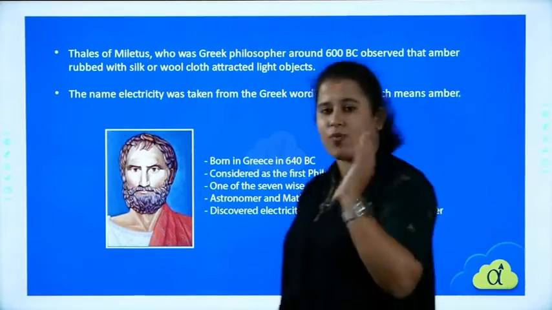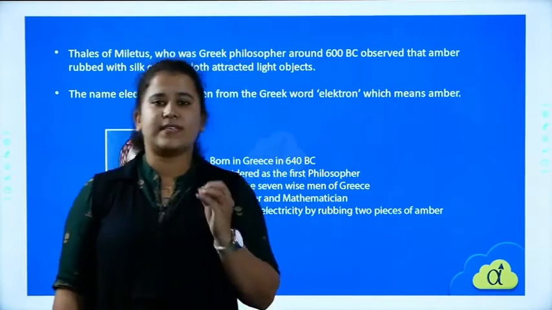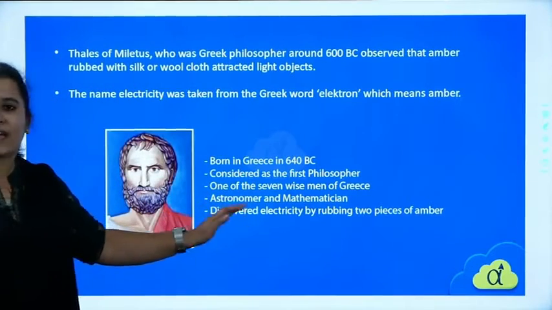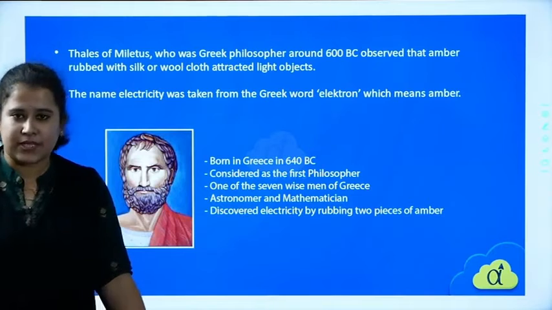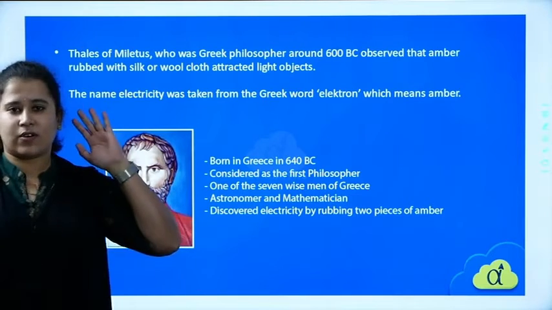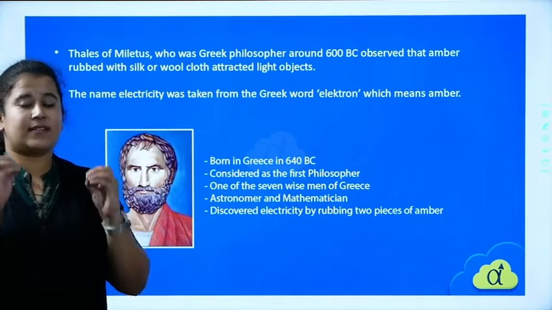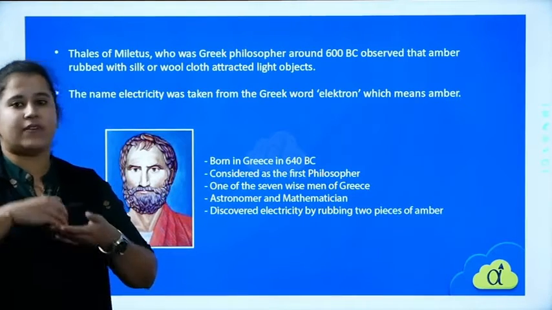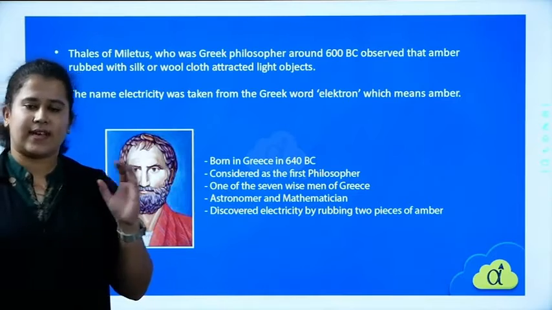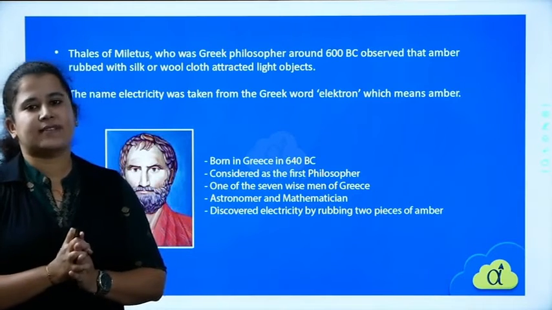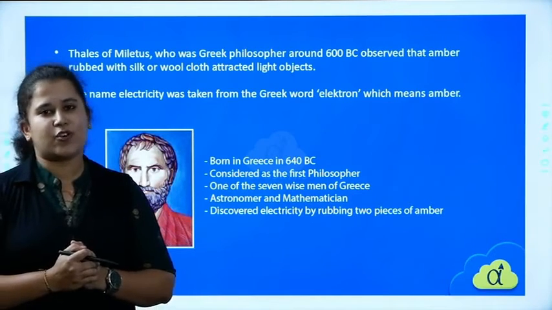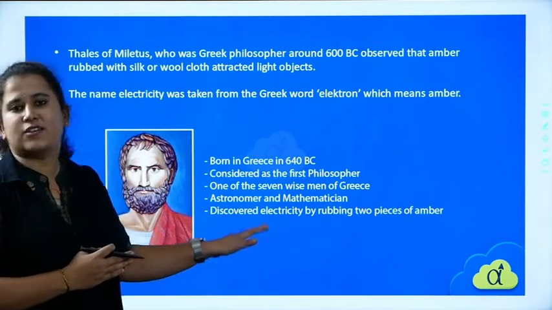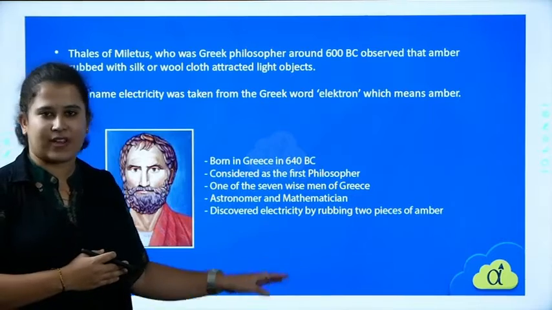So how was he famous? What was his observation exactly? He was an astronomer and also a mathematician, and he observed that whenever he rubbed amber with silk cloth, or rubbed it with another amber, there was noise and some type of charges coming out which he was unable to observe, but he assumed that the amber had a soul in it, that is, it is a living organism.